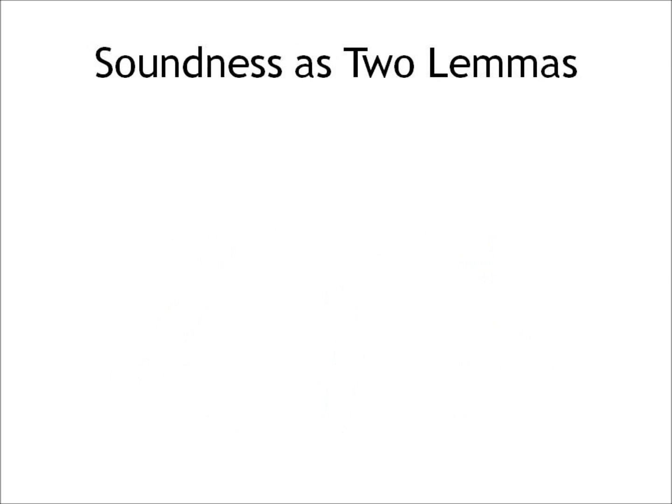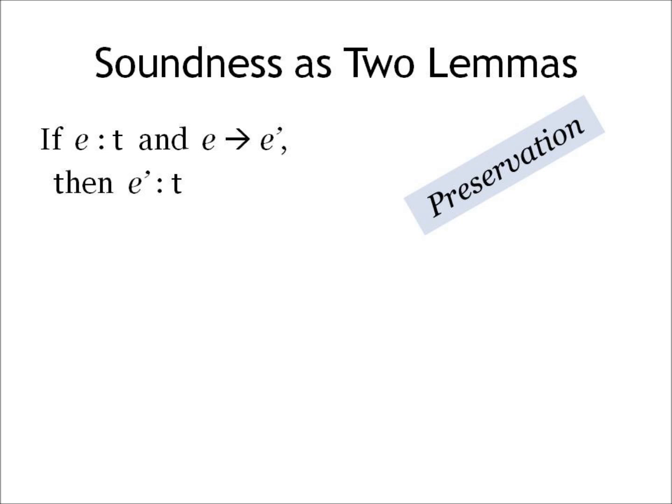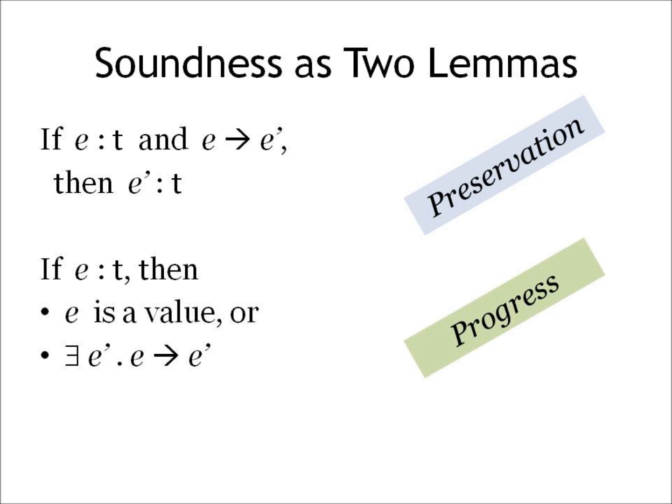Now, soundness is usually proven as a pair of lemmas. The first one says that if E has some type T and E takes a step of execution, then the new program is also going to have type T. This is called preservation, meaning that the type of the program is preserved during execution. The other one says that if E has type T, then either E is already a value, we're done, or there must exist some term that E can reduce to. In other words, if the program has a type, then the program will not get stuck.